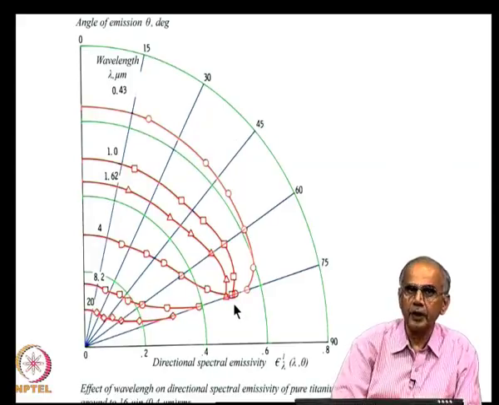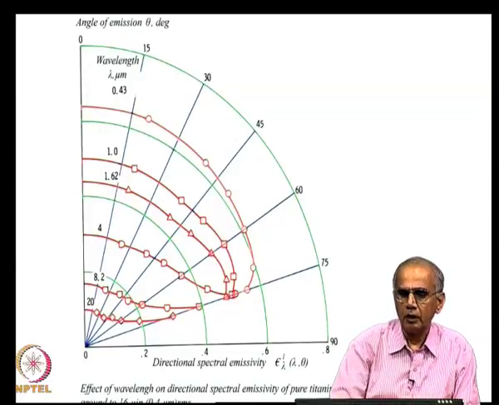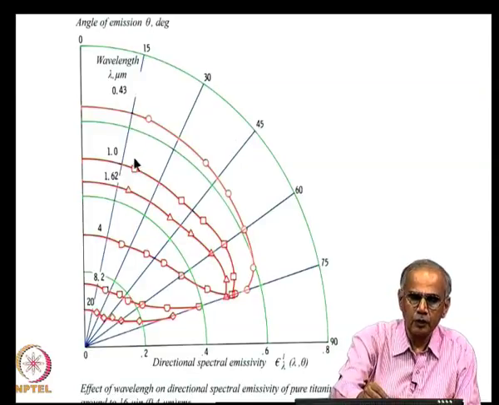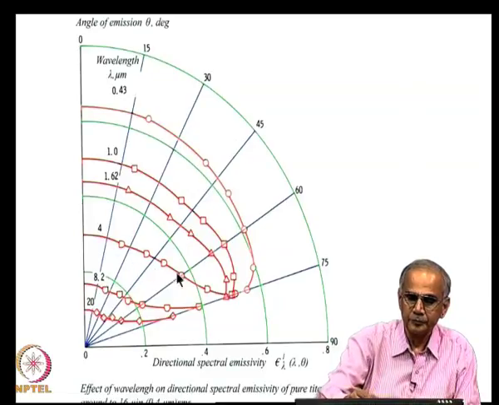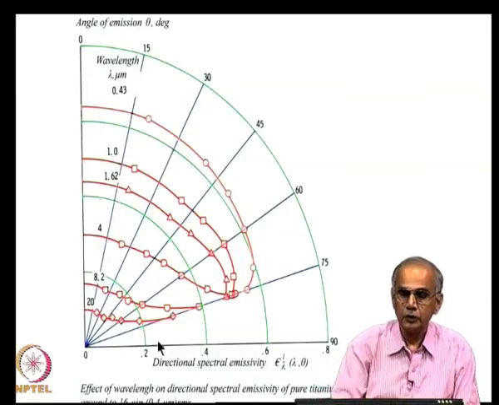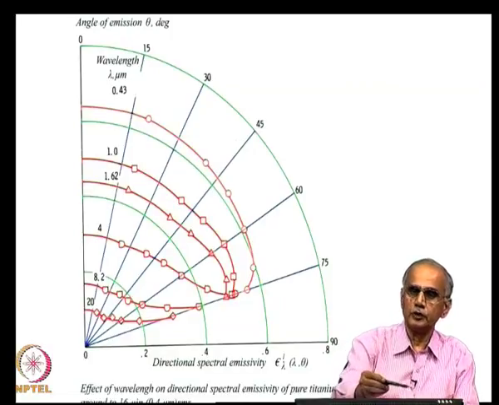So, this is a typical behavior of many materials, that emissivity remains roughly constant up to around 60 degrees, and then they start decreasing. And you see this tendency is seen also at 1 micron and 1.62, but beyond that at 4, 8 and 20 micron, you see that emissivity is continuously increasing up to about 75 degrees, and then it starts decreasing. So, the behavior of emissivity with respect to angle is wavelength dependent. At low wavelength, it has one behavior, and at high wavelength, it has a different behavior.